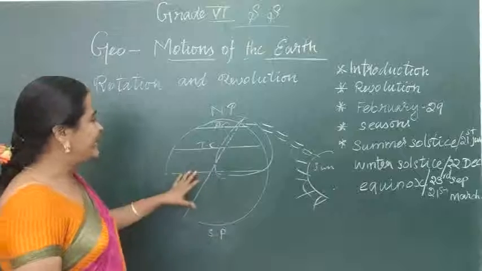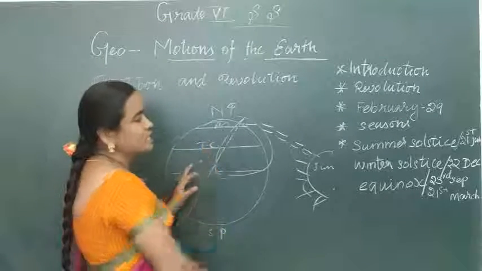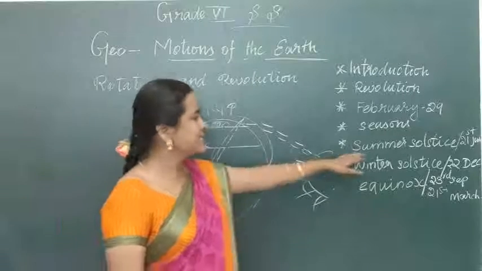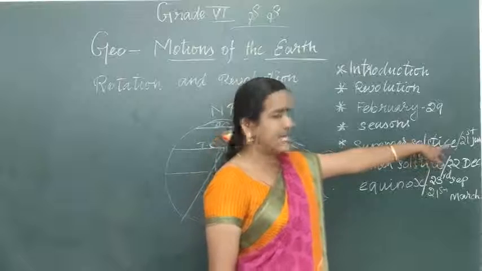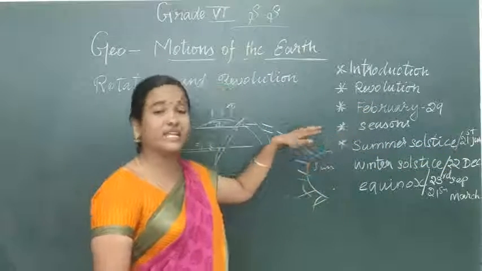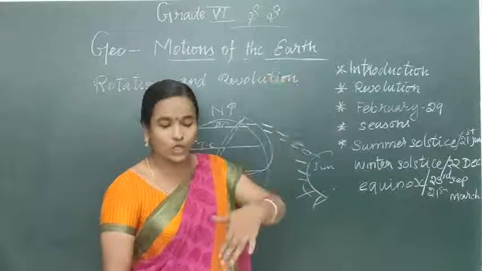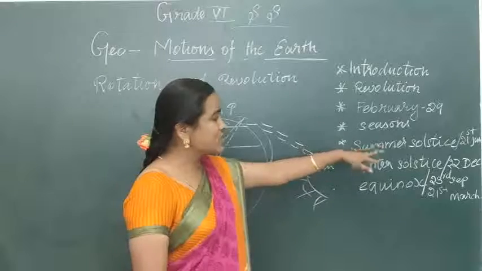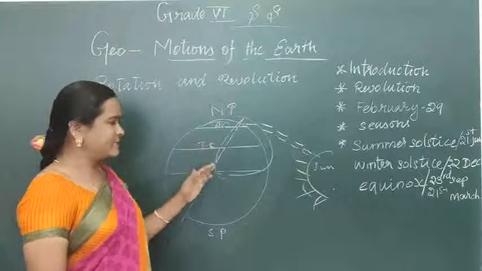Okay children? Right. So the 21st June is known as summer solstice. Summer solstice. Listen, summer solstice. What is the spelling? S-O-L-S-T-I-C-E. So 21st June in the northern hemisphere. That is important: 21st June is not summer solstice for both hemispheres. It is summer solstice only for the northern hemisphere. Is it okay children? Right.